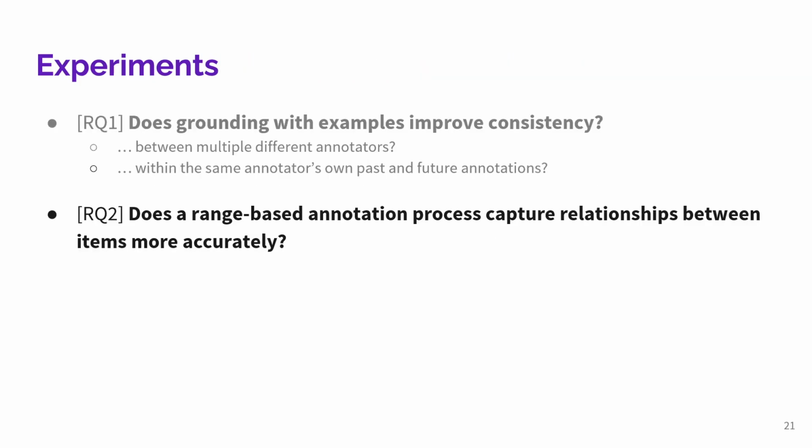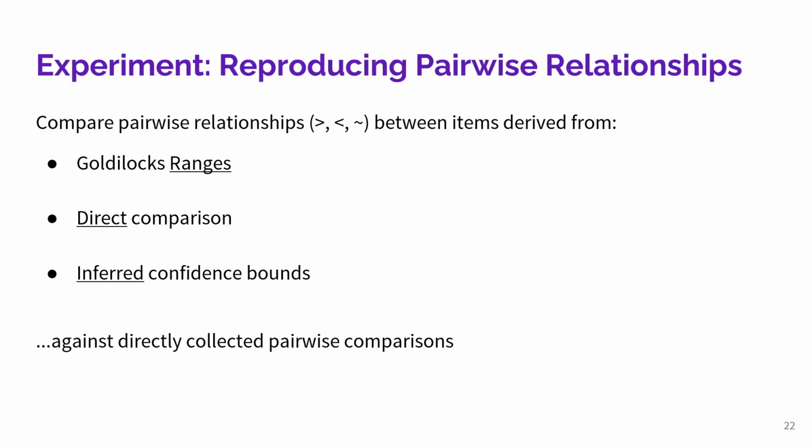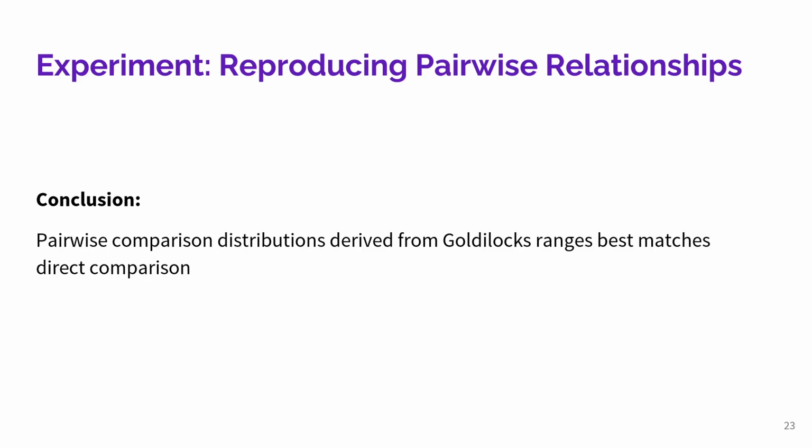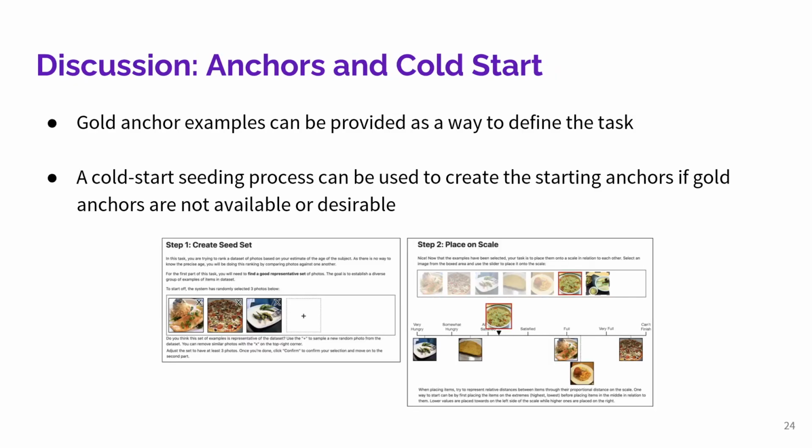Finally, we looked at the question of whether ranges can accurately capture relationships between items. Using direct pairwise comparisons between items as ground truth, we compare the level of disagreement over relationships as a distribution for each pair of items by deriving them from either range-based annotations produced by a full Goldilocks annotation process, and two other approaches that only made use of single-value scalar annotations. And we found that out of the 3, the distributions derived from Goldilocks ranges matched closest to those from direct pairwise comparisons. Finally, we'll discuss a couple of additional aspects of Goldilocks.